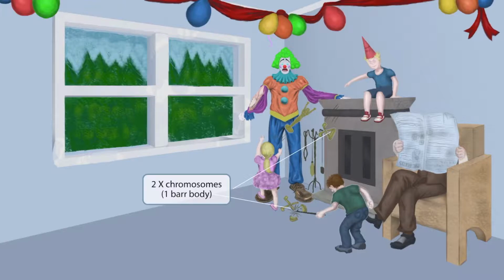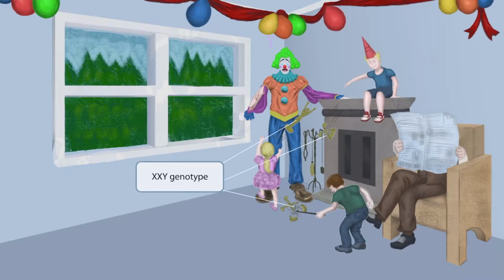Looking at the X on the ground, you can see some other hooligan is smashing it with a bar. The bar breaking an X trophy represents the bar body of one of the X chromosomes. Bar body refers to a chromosome being inactive, which means only one of the X chromosomes fully contributes to the phenotype of the individual. Again, two trophies and one being broken with a bar stands for two X chromosomes, one of which is a bar body. So to summarize, patients with Klinefelter syndrome have an XXY genotype, with one X chromosome being a bar body.